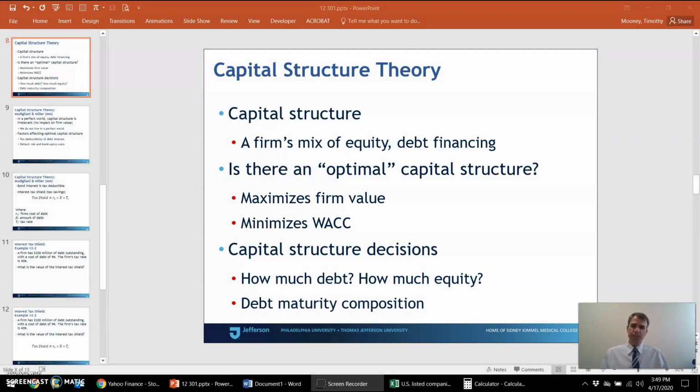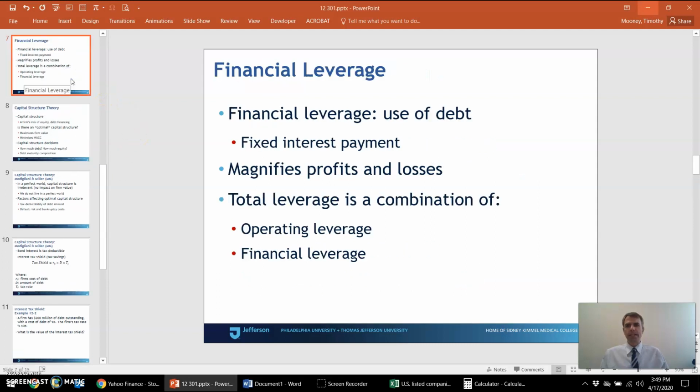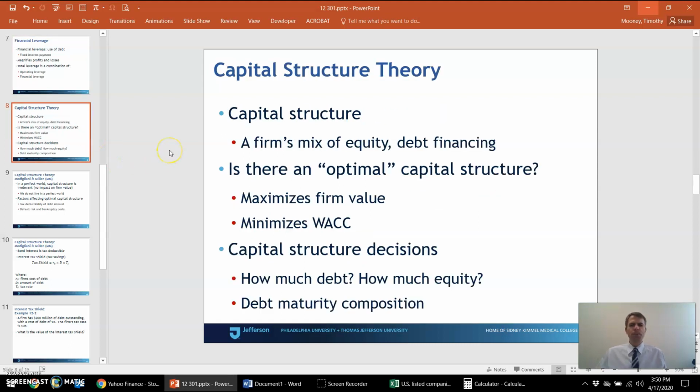We left off starting to talk about leverage, financial leverage, and we saw that more debt means more risk, right? Firms with more leverage have more financial risk. And so from there, we'll move on to ask the question, is there some optimal amount of leverage that a firm should have? Because we know that borrowing money involves taking on more risk. Is it worth it? That's kind of what we're getting at here.